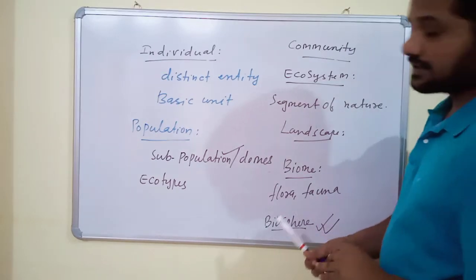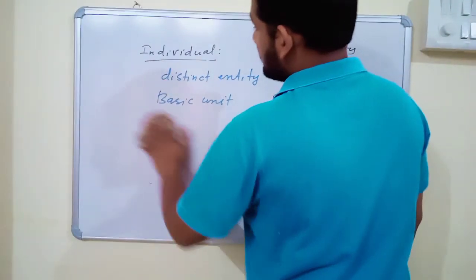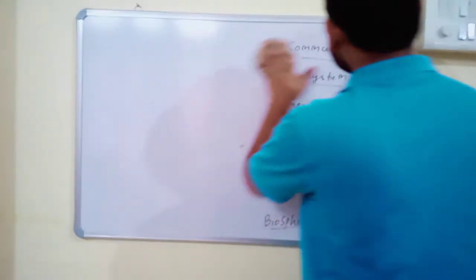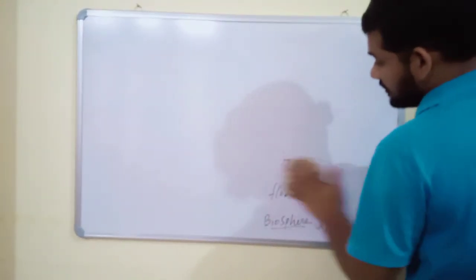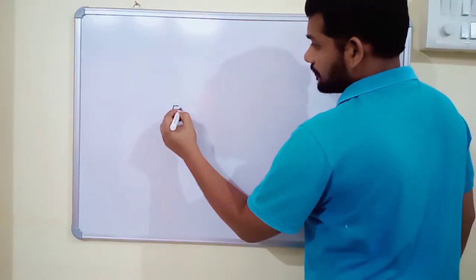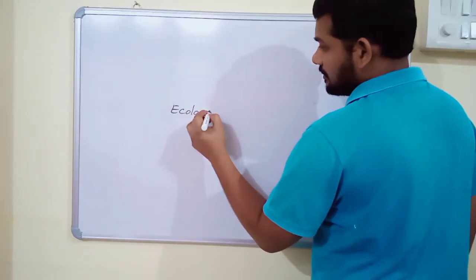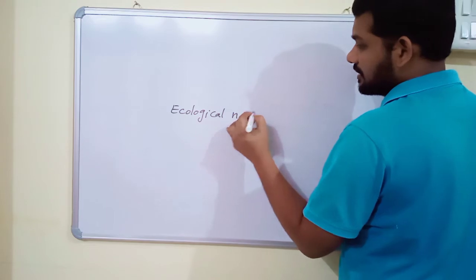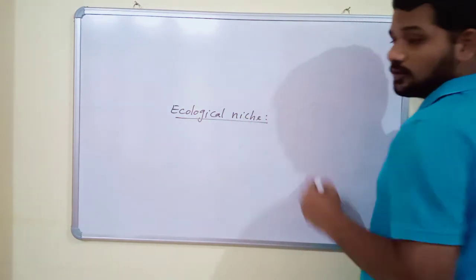Now we will discuss some more important terms. The first important term is ecological niche. So what is an ecological niche?